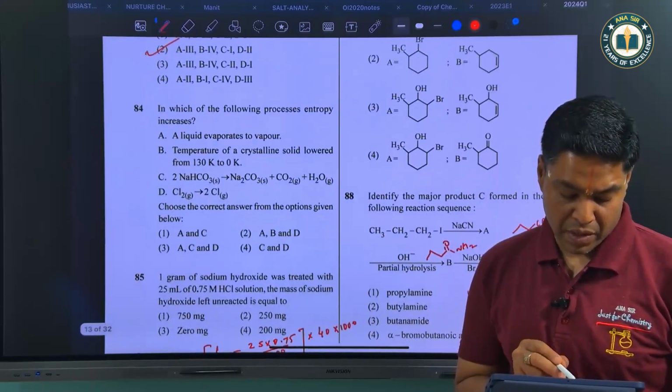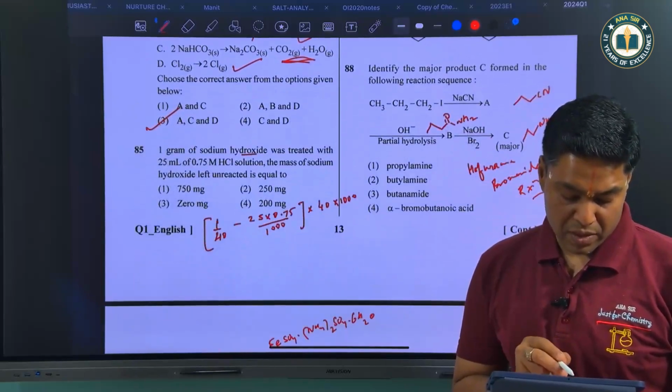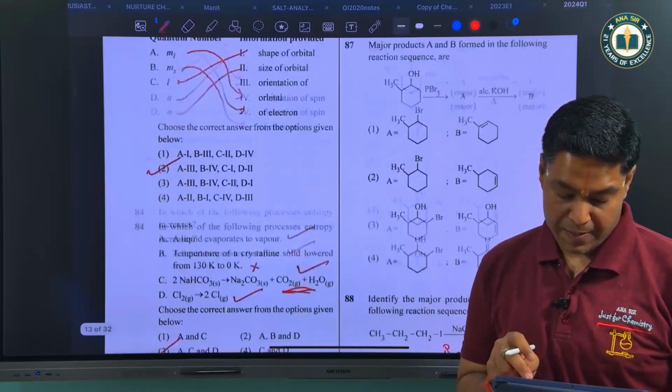Entropy increases, liquid to vapor, yes. Here, no. Here number of gaseous products have increased, yes. Here also it has increased because number of particles have increased. 1 gram sodium hydroxide, when it reacts with 25 ml, so 1 by 40 minus 25 into 0.75 by 1000 into 40 into 1000 because answer is in milligrams. So 250 is the correct answer.